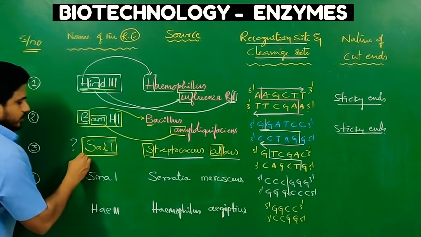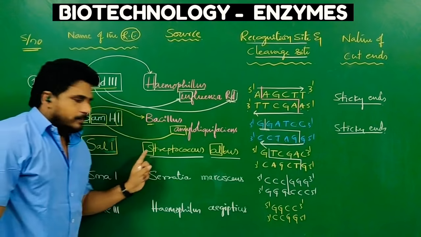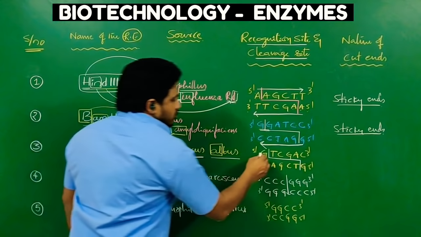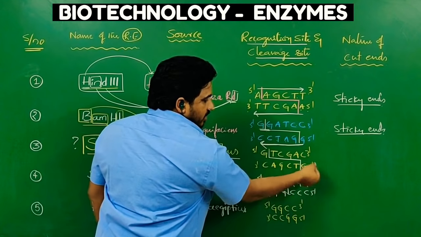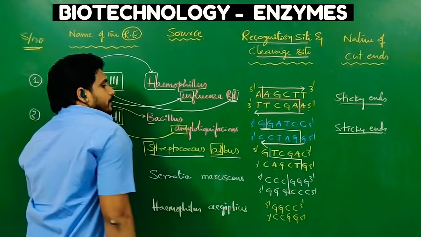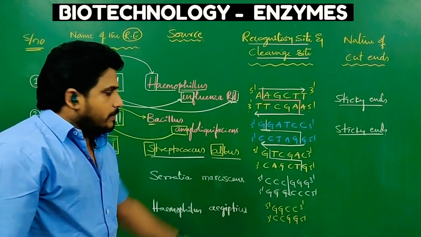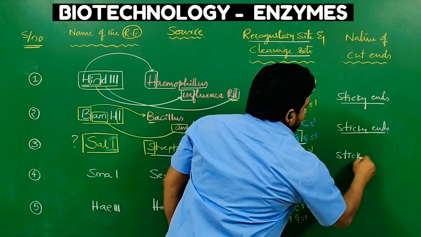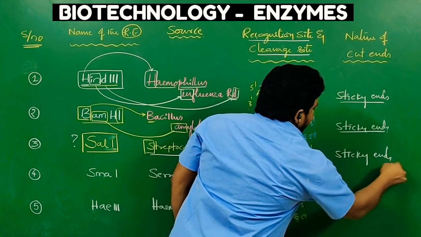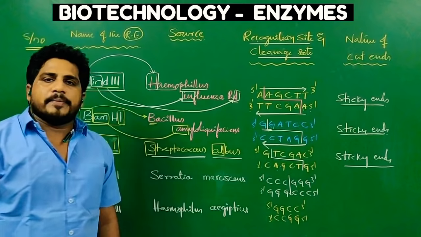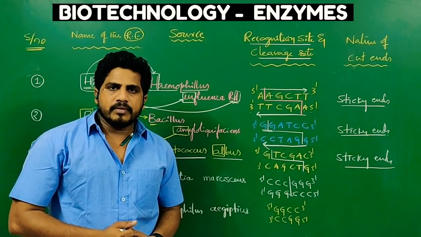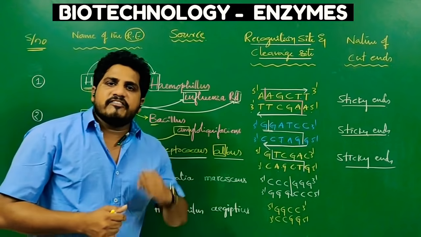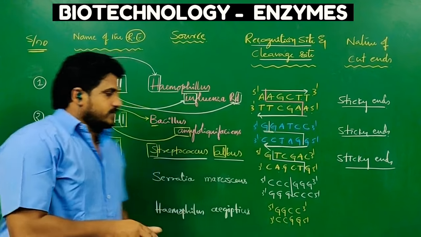SAL1 is the restriction endonuclease obtained from a bacterium called Streptococcus albicus, and it acts on the sequence GTCGAC. The opposite strand is also GTCGAC, but it identifies GTCGAC and acts between G and T. Again sticky ends will come. Most restriction endonucleases provide sticky ends, and those that provide sticky ends are very helpful for the cloning process.